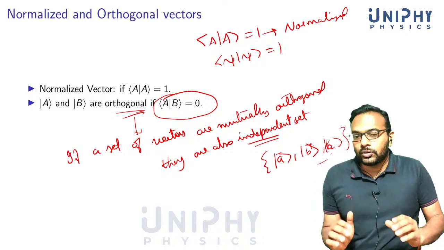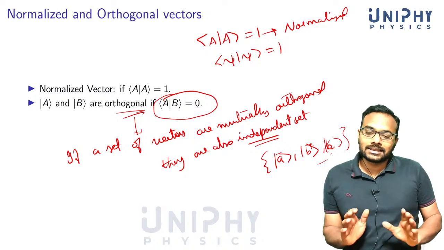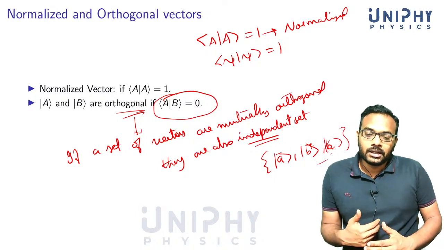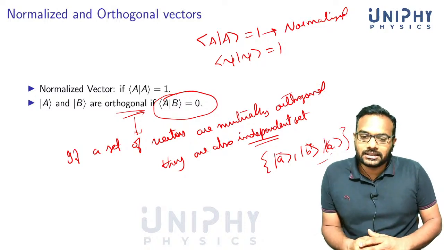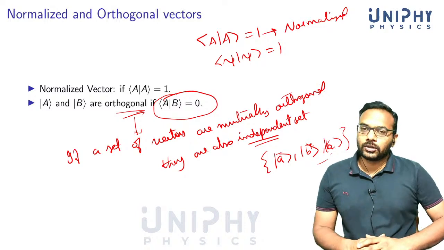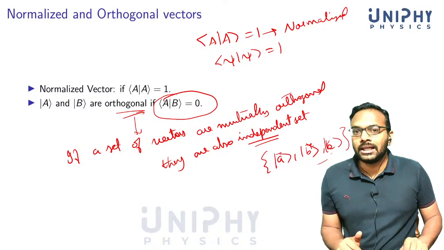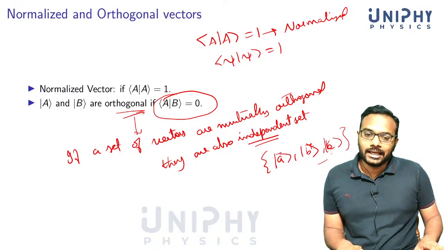So one way to obtain an independent set is to construct a mutually orthogonal set. The other way it's not true, which means that if you have a set of independent vectors, they need not all be mutually orthogonal. But if they are mutually orthogonal, be assured that they will also be independent.